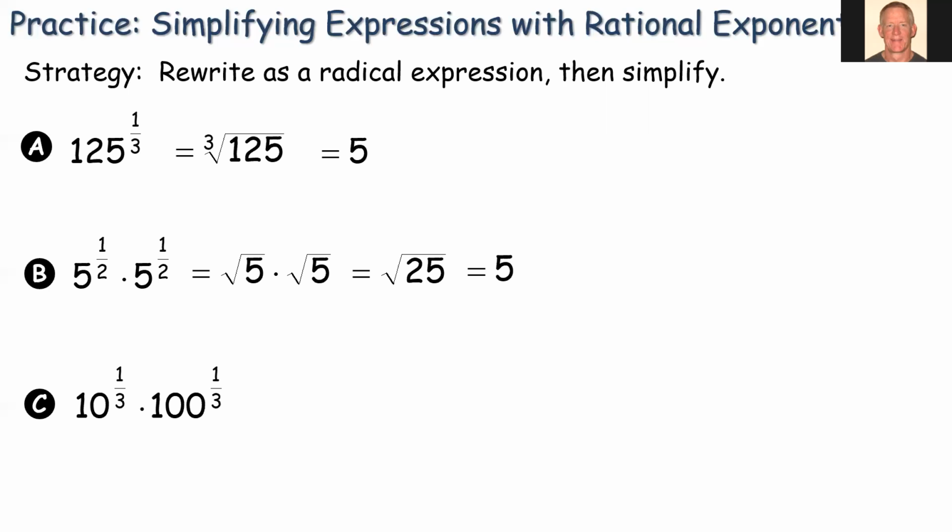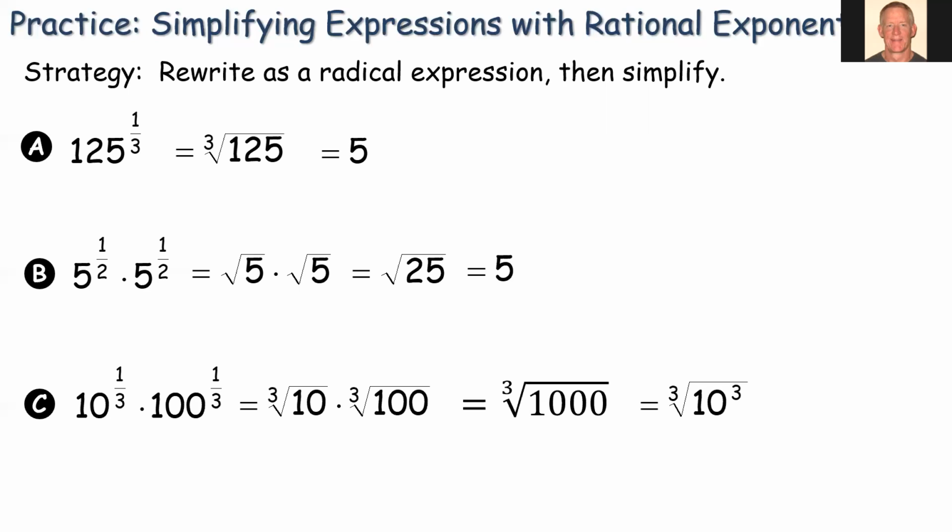And let's look at this last one. 10 to the 1/3 times 100 to the 1/3. So we can multiply this as cube root of 10 times cube root of 100, which gives us the cube root of 1,000. And what is the cube root of 1,000? Well, 10 times 10 times 10 gives us 1,000. So we can rewrite that as a perfect cube, 10 to the 3rd, and we get our answer of 10. So rewrite it in radical form, and then apply what we already know about how to simplify a radical expression.